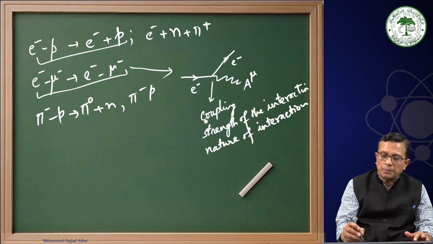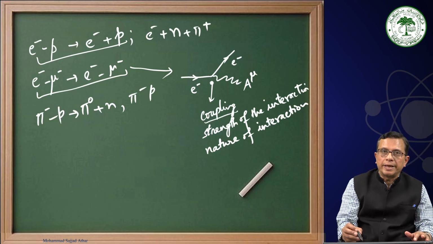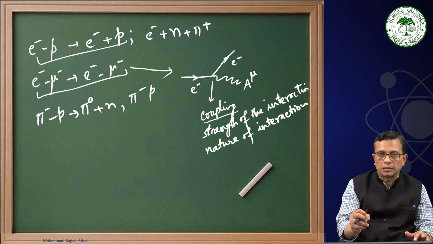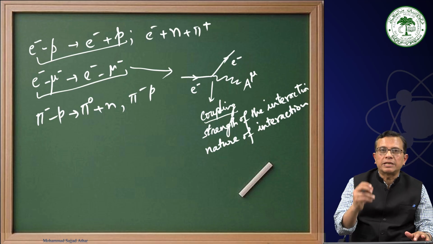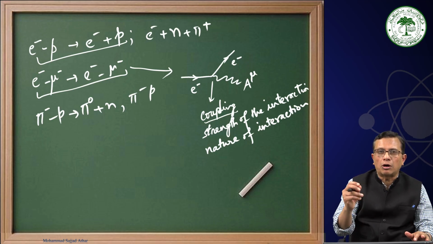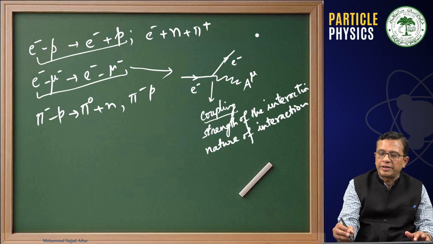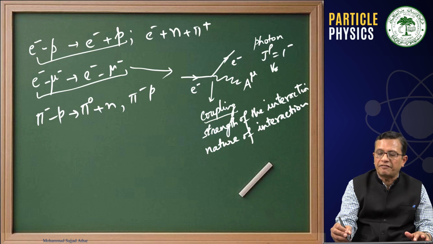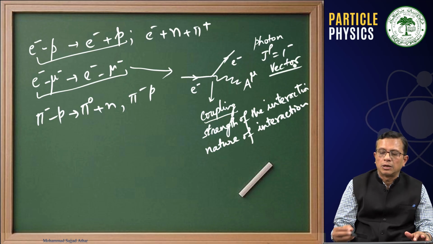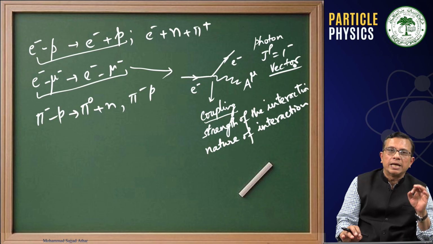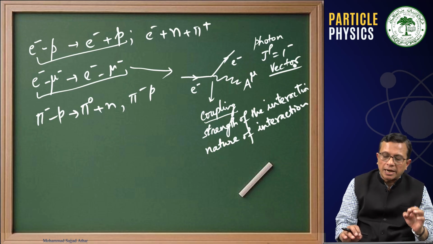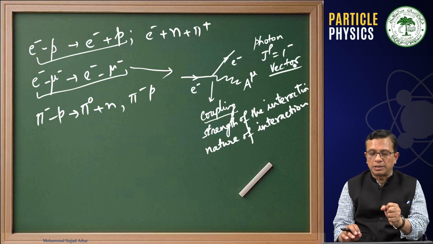Therefore, when we are talking about coupling in the case of photon, this will be a vector coupling, because photon is a vector particle, a spin 1 parity odd particle. If we recall from the properties, photon is a spin 1 parity odd particle. This is a vector particle. Therefore, this interaction is vector in nature, and then we have the strength of the interaction.